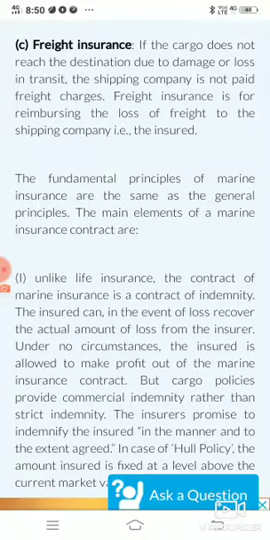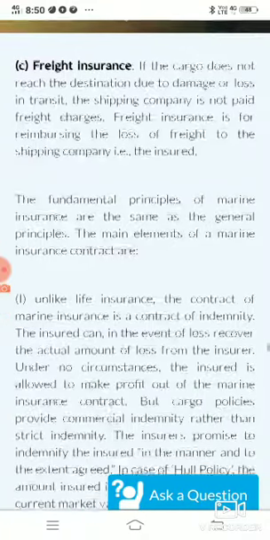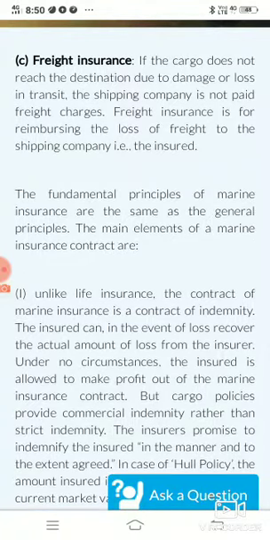Now, in case any losses occurred with the boat or the ship that is carrying the goods, they are trying to transport the goods from one place to another. In case the losses occurred with the goods also during the time of losses to the ship, in that case the company whose goods are transported on the ship will not pay freight charges.